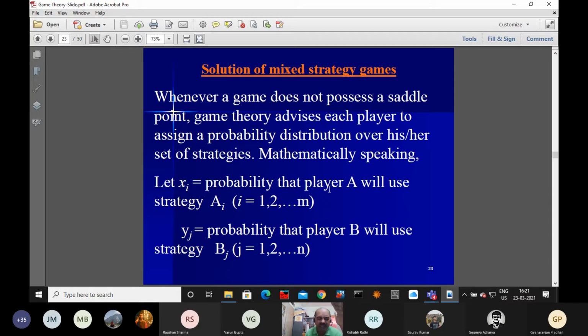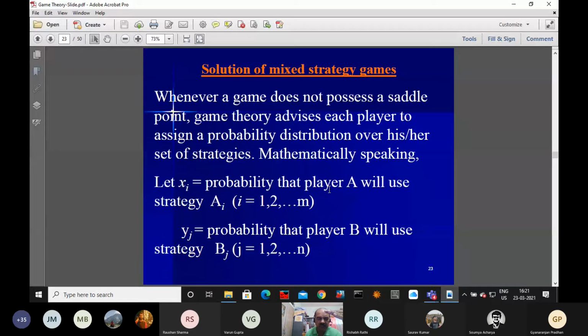So all the x and y can be used like the primal and dual variables of a linear programming problem. This x1, x2, xm, you can name as the primal variables. y1, y2, yn, you can name as the dual variables of a linear programming problem.